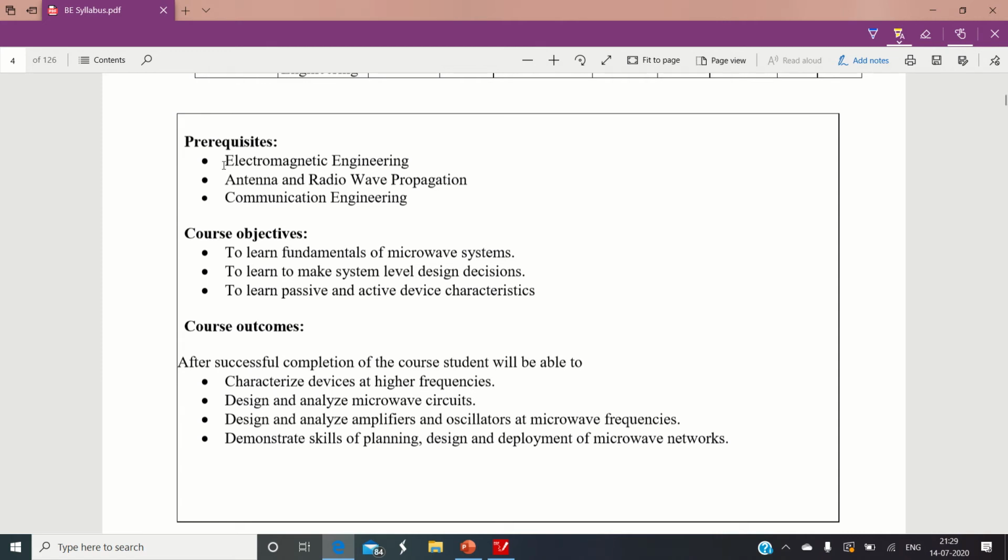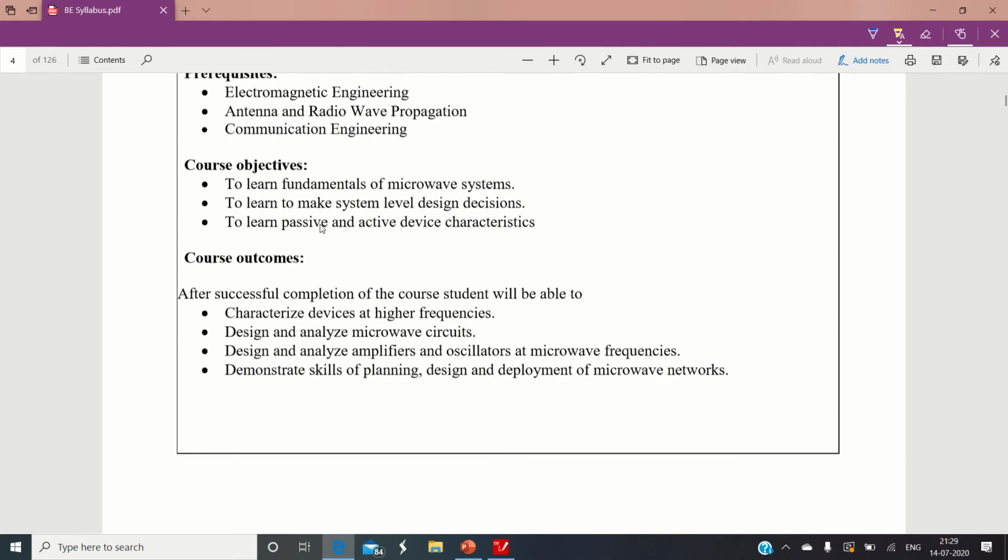Some concepts of electromagnetic engineering, radio wave propagation, antenna theory, and basic communication engineering are required in order to understand this particular subject. So I hope you have gone through these courses earlier in your lower semesters, right?